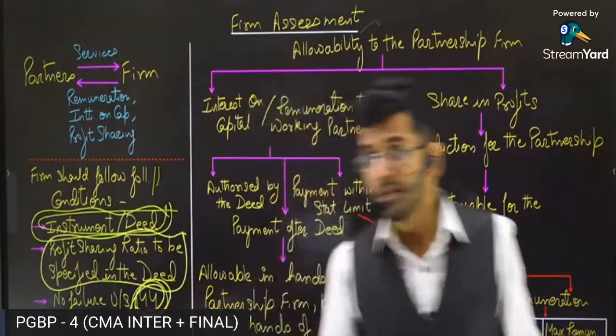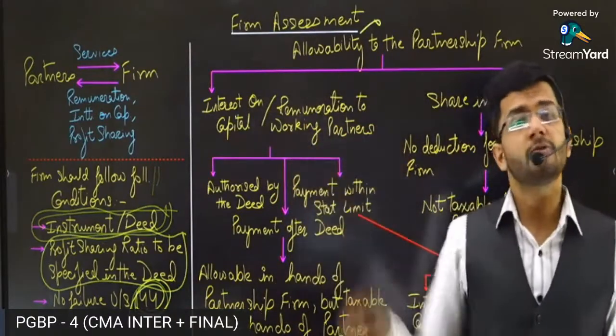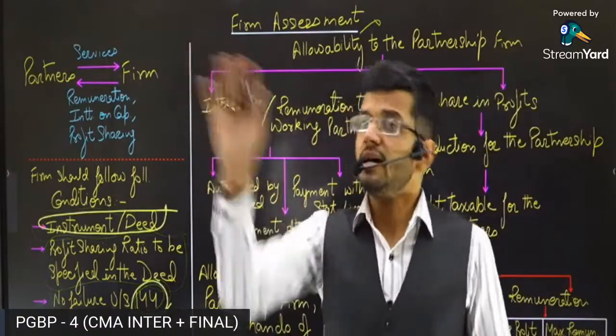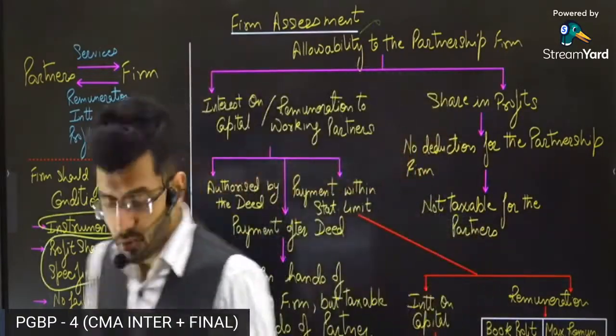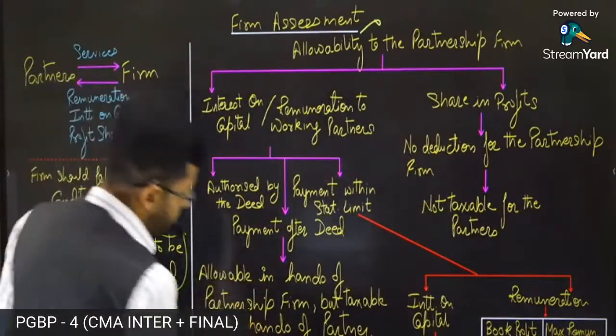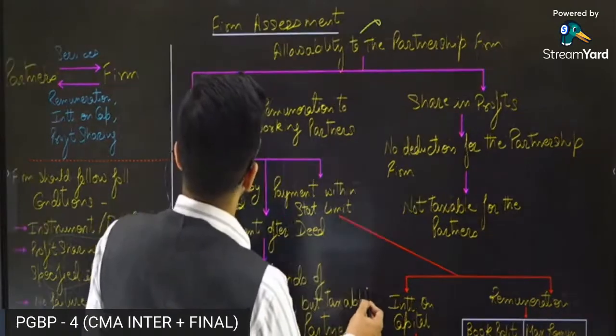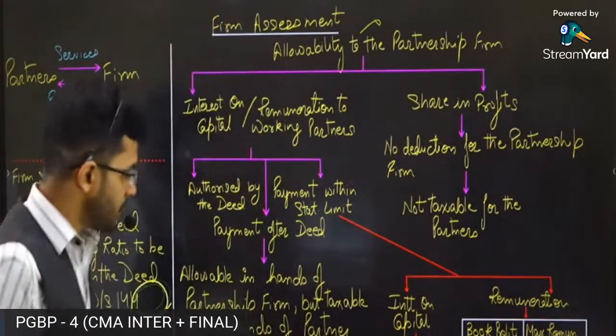These provisions will be applicable only when 144 is not applicable. That means best judgment assessment is not applicable. And in the chapter of assessment proceedings, we are going to discuss in detail what you mean by best judgment assessment. Now let's come on to our main provisions of firm assessment: allowability of expenditure in the hands of the firm and the income which is given to the partners.